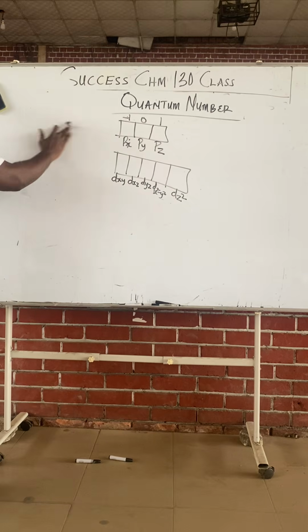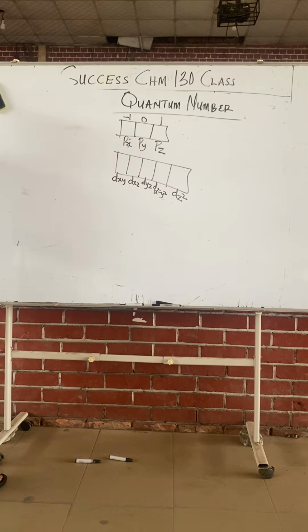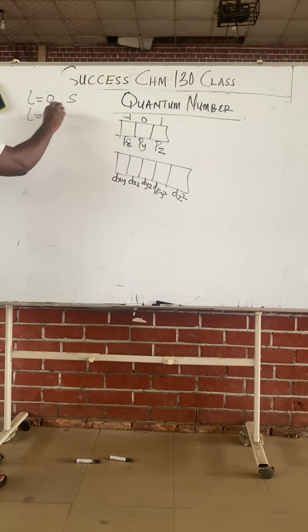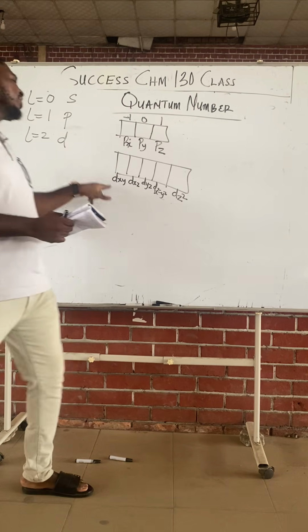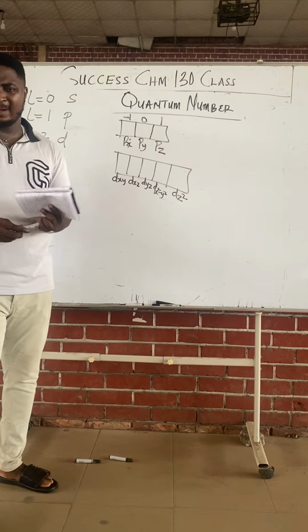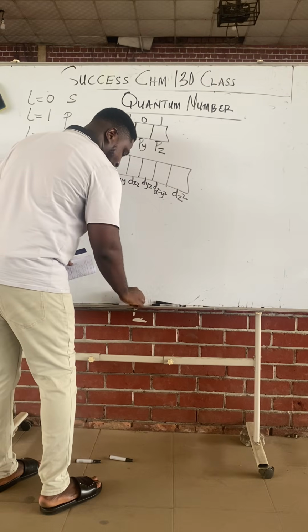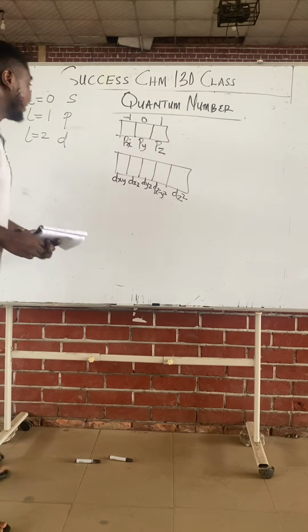Class, when we say the orbital designation is a d orbital: when l is 0, we have s. When l is 1, p. When l is 2, d. But class, the magnetic quantum number, which d are we talking about?